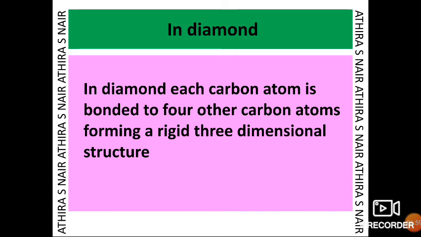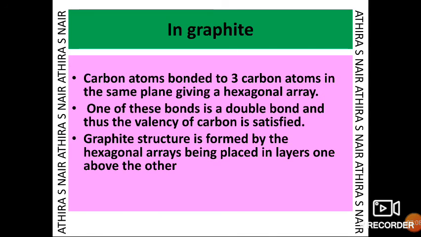In diamond, each carbon atom is bonded to 4 other carbon atoms, forming a rigid 3-dimensional structure. In graphite, each carbon atom is bonded to 3 carbon atoms in the same plane, giving a hexagonal array. One of these bonds is a double bond, and thus the valency of carbon is satisfied. The graphite structure is formed by the hexagonal arrays being placed in layers one above the other.